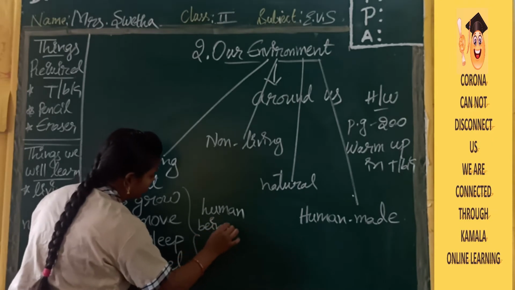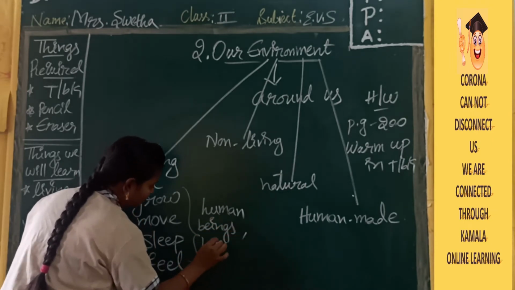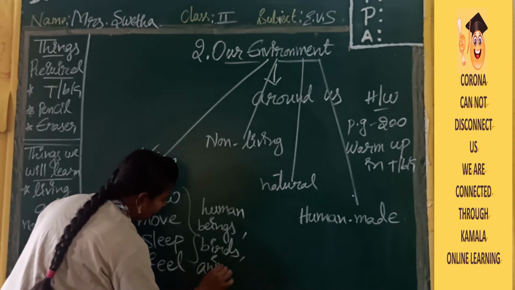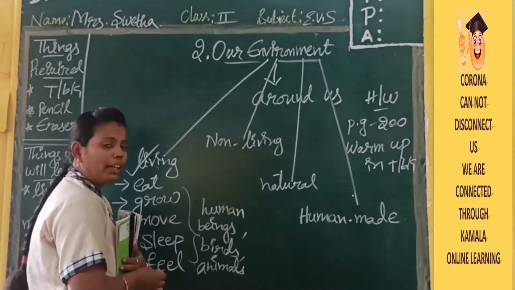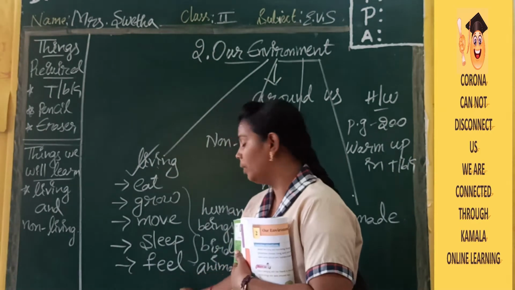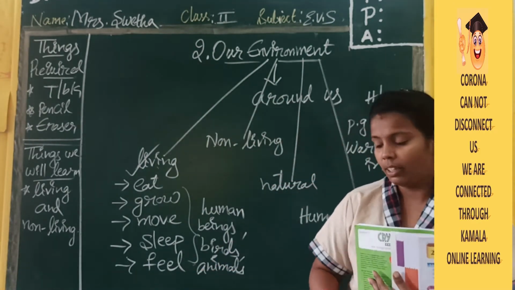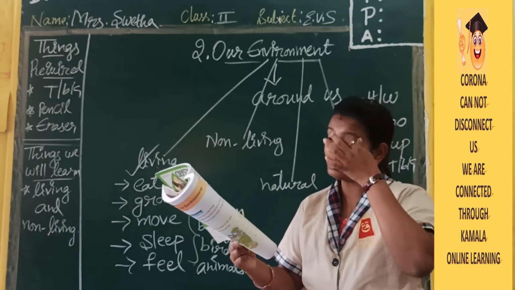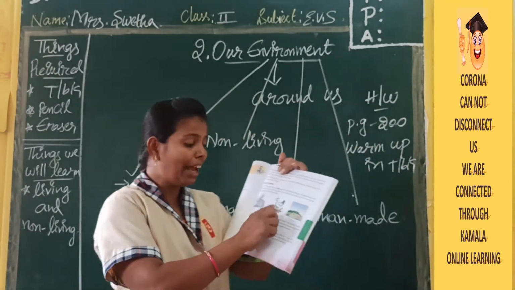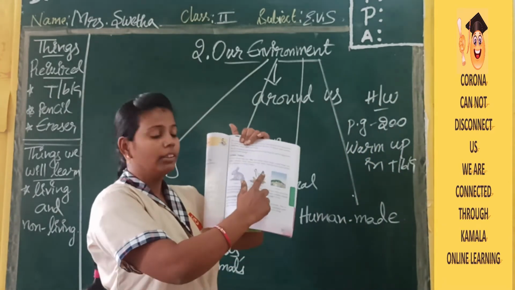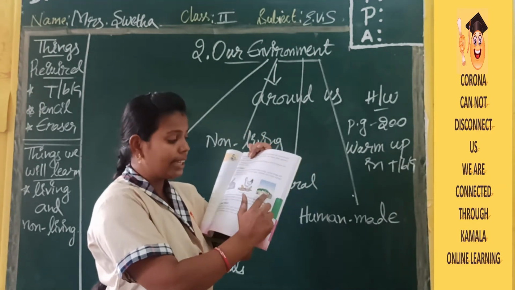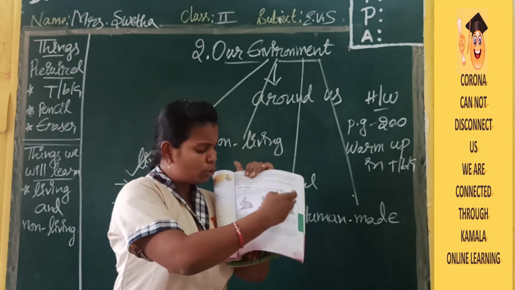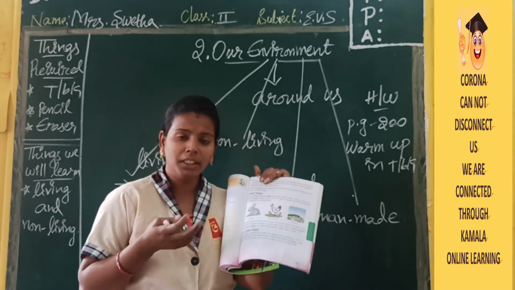Human beings, birds, and animals. These are examples of living things. Now we will move on to the pictures here. See, they have given a rabbit picture here, a hen, chicks, and a few girls, and two children are playing there. So these all come under living things.